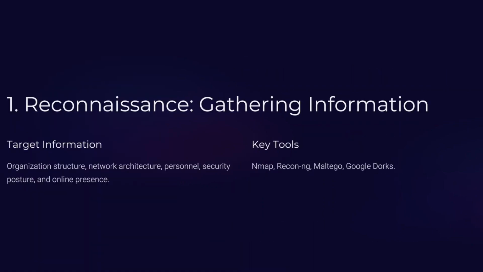In active reconnaissance, the hacker directly interacts with the target system to get information about the target, and in passive reconnaissance, he collects information without directly accessing the target. This is done using social media, online websites, and different ways online. Some of the tools used for this are Nmap, Recon-ng, Maltego, and Google Dorking.